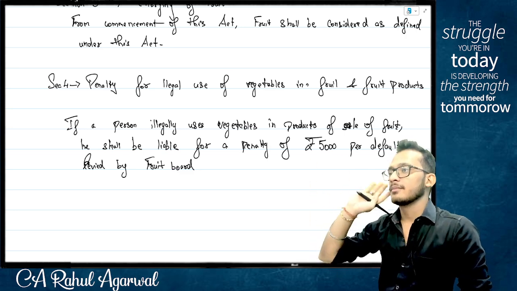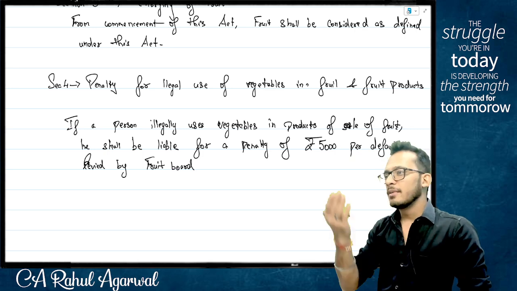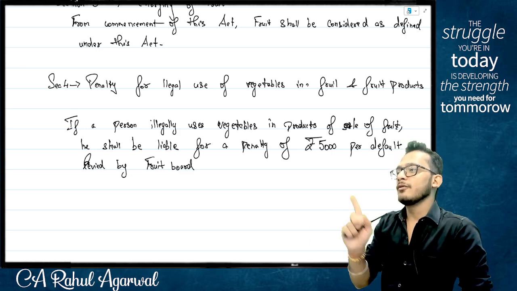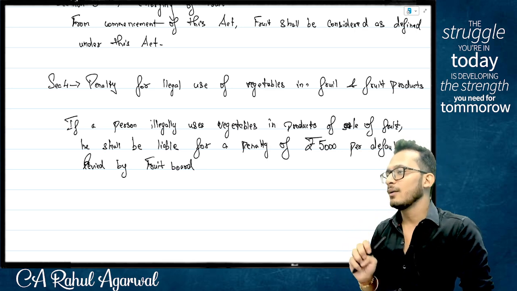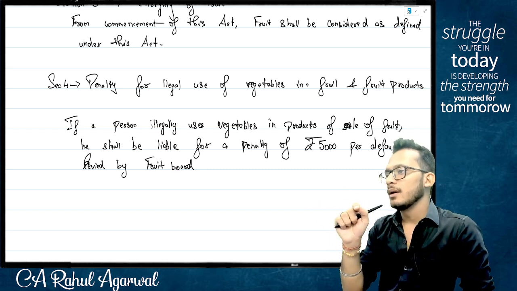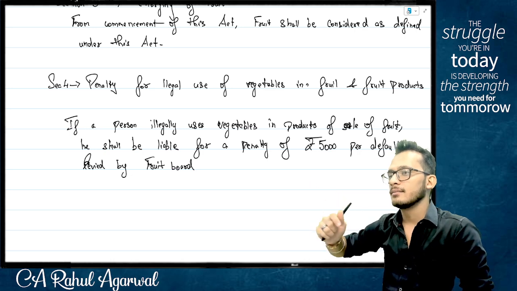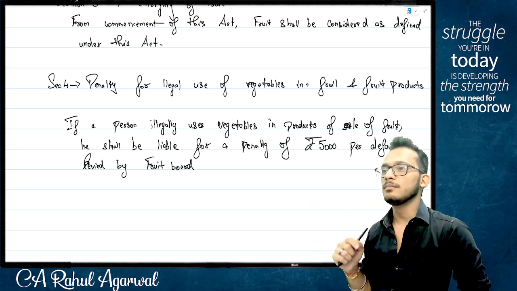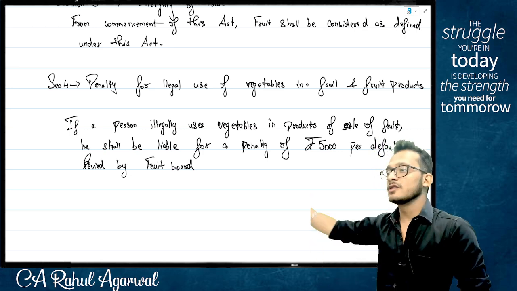Now simple question, people. Imagine I'm running a restaurant and in my restaurant fruit means fruits. I'm not changing anything, but you are one of the stupid customers. You come to me and tell, if you serve me fruit salad, I want brinjal inside it. I am not ready. You are forcing me. Because you forced me, the department comes to me and says pay penalty. Am I liable to pay penalty? No. But the section says you have to. Correct? Correct. This is a forced penalty now.